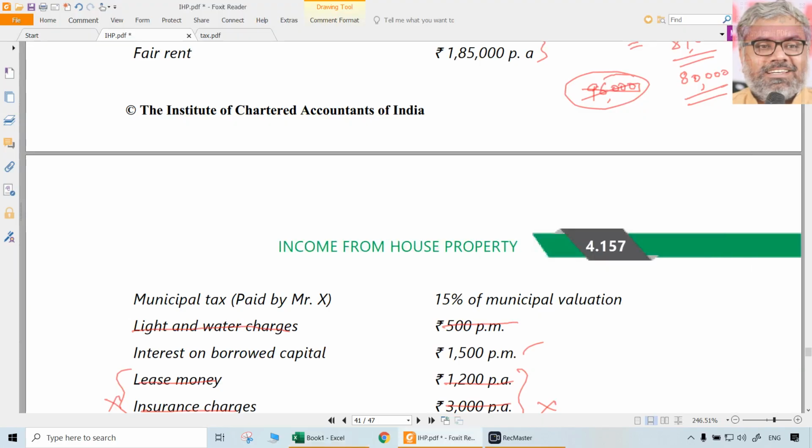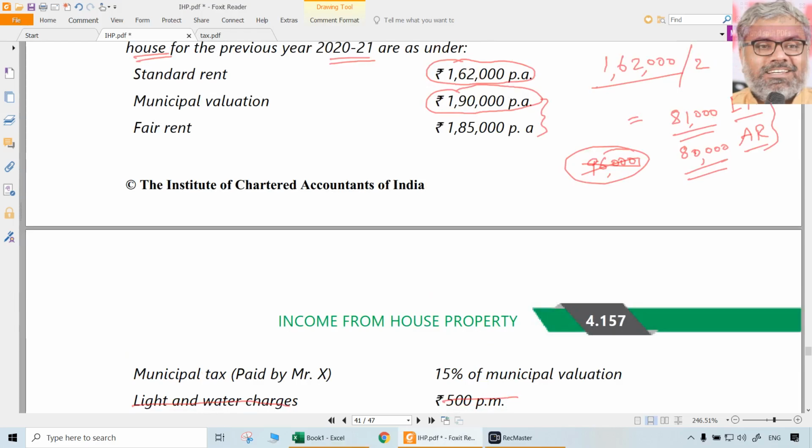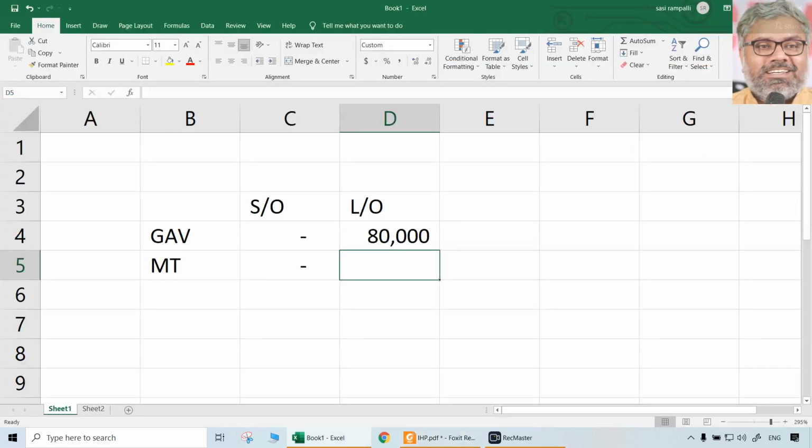Be careful here once again. Municipal taxes are 15% of what? 15% of municipal valuation. 1,90,000 is the total value of the property. 15% of 1,90,000 is 28,500. But half only, because the let out portion is only half. So 28,500 divided by 2 only will be allowed as deduction for municipal taxes.